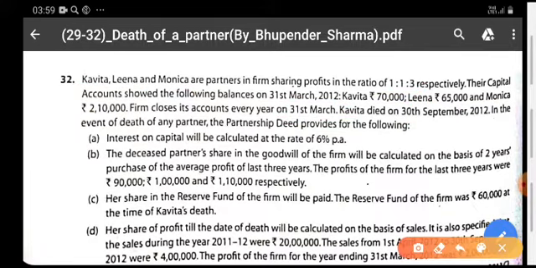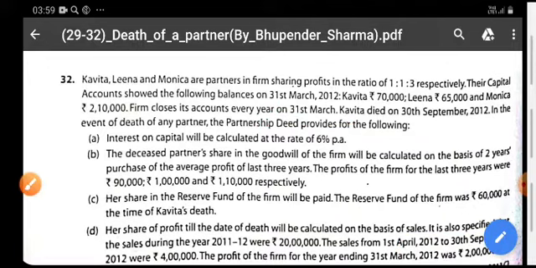Now see, accounts are closed on 31st March, and she died on 30 September. Means after 6 months, April, May, June, July, August, September. After 6 months of the closing date of the account, she has died.